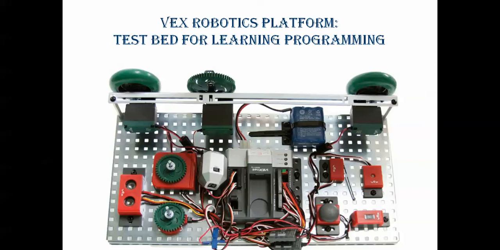This is a sample image in which all the parts are from Vex. You can see in the middle it is VexNet, and this is called a microcontroller from VexNet. For any robot which is going to be reprogrammed, we need a machine which has a microcontroller and some sensors.